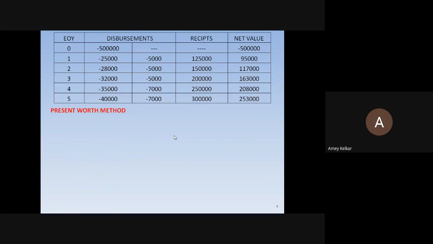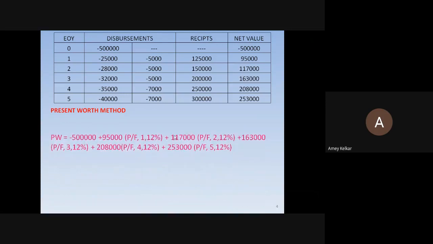Okay, Naveen, Shabaz, Ravina, you can start solving present worth method. So I'll put up the first line. Yes, sir. Okay.